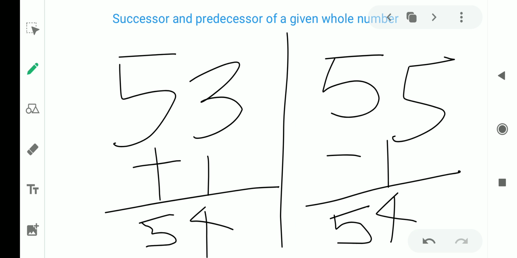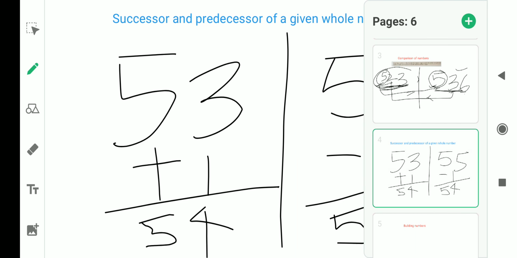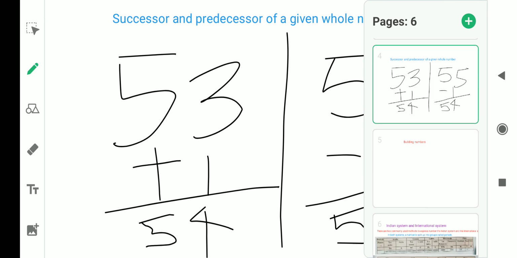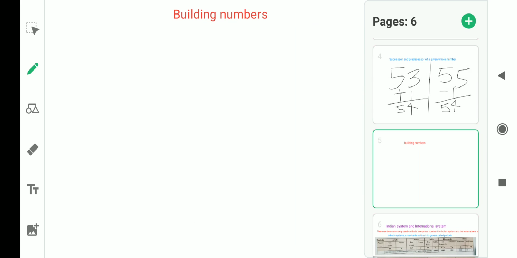If you have to find out the successor, simply you can add 1, and if you have to find the predecessor, simply you subtract 1. So by this you can find out the successor and predecessor.